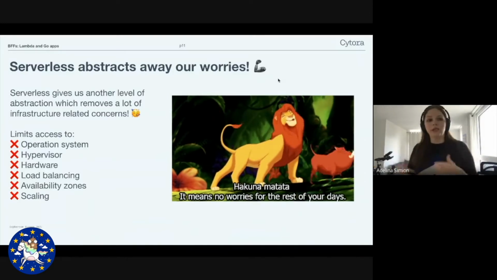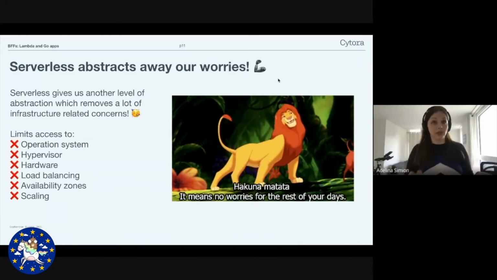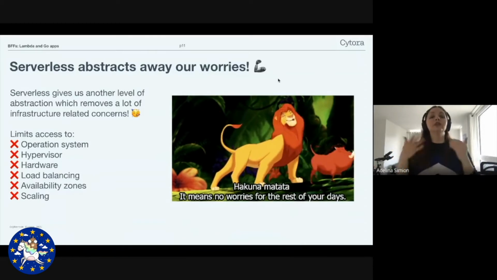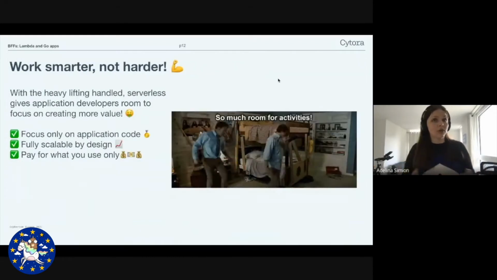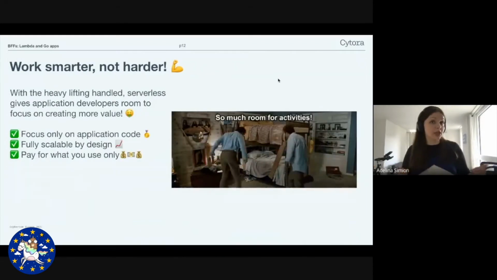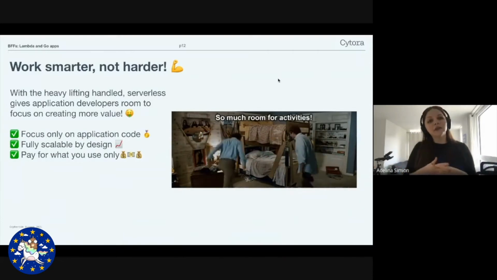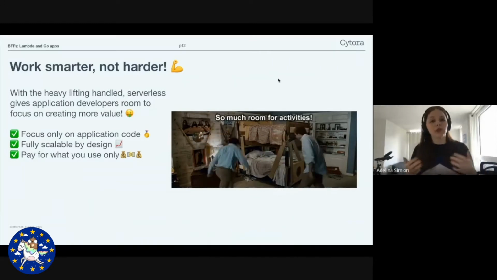So load balancing, scaling, availability zones, these are just things you don't have to worry about using serverless. This allows you as an application developer to deliver more quickly. And also, as we previously mentioned, it allows us to work smarter, not harder. Instead of having to worry about the heavy lifting, we have more room to focus on creating value.